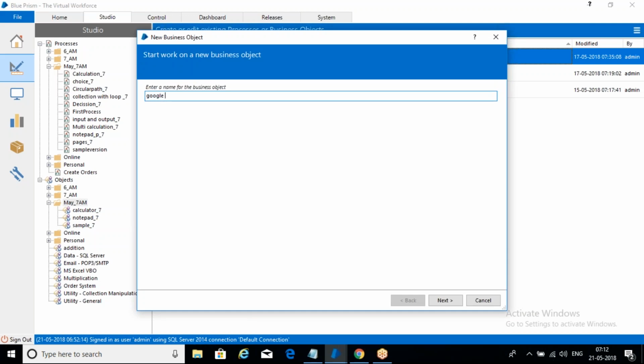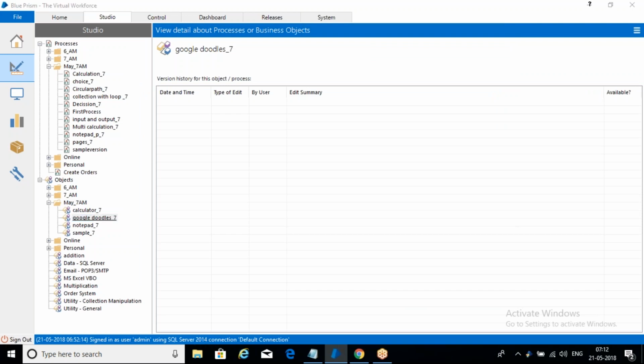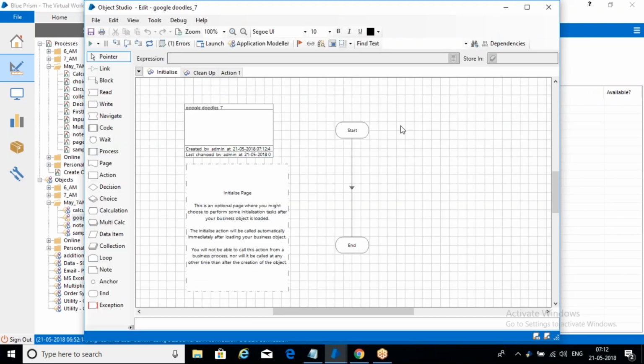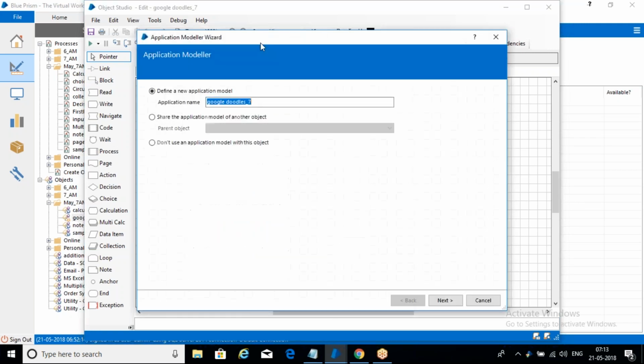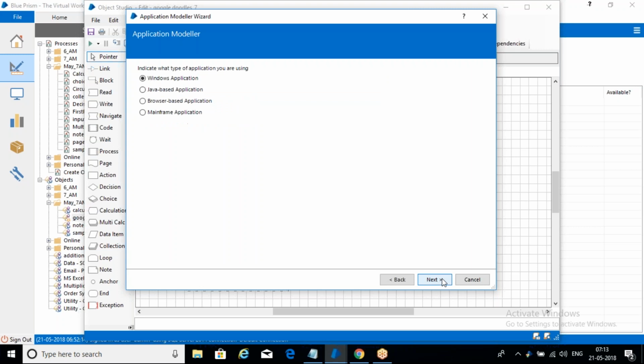We'll give the name Google Doodles, and next, double click on that. Now first what we need to do, we need to create an application, right? Go to the application modular, click on that application modular, and we are trying to create. Now application name is this one, by default it will take, and click on next.